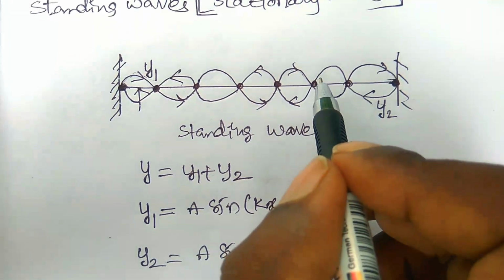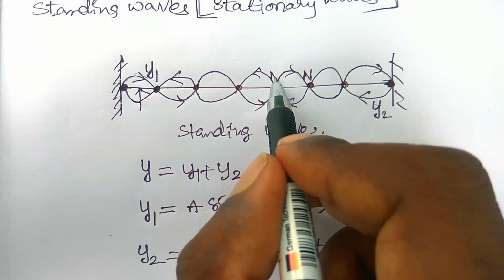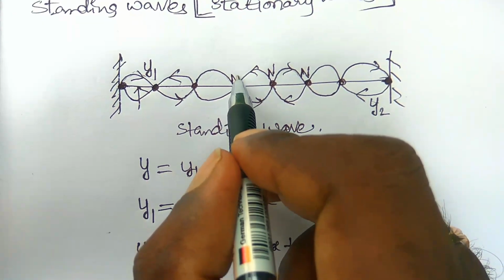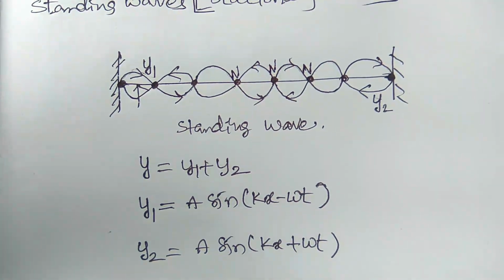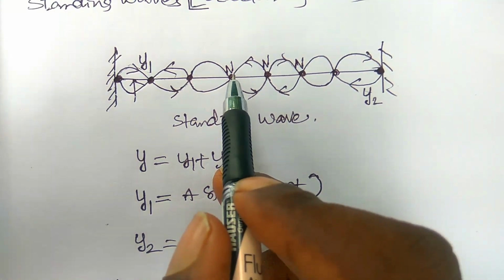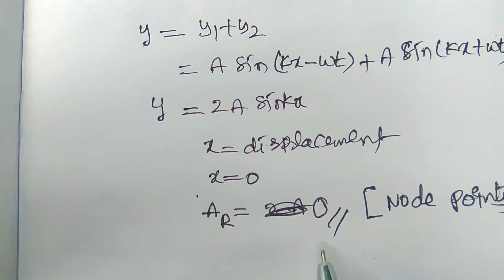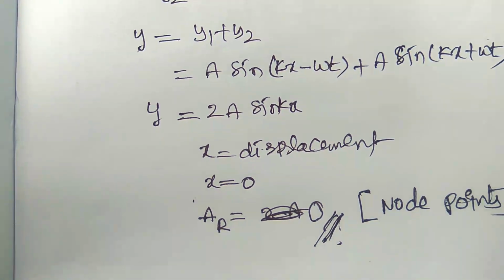Why is it called a node point? At the node point, the displacement of the particle is 0. Due to the displacement being 0, the amplitude is also 0. What is meant by amplitude? The displacement traveled by the particles is called amplitude. If the displacement is 0, the amplitude is equal to 0.